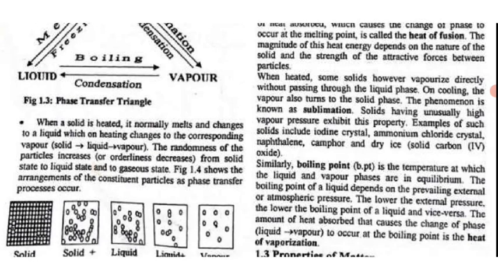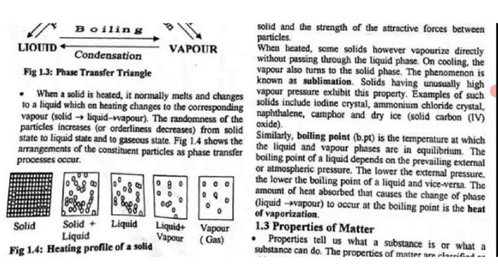Similarly, boiling point is the temperature at which the liquid and vapor phases are in equilibrium. The boiling point of a liquid depends on the prevailing external atmospheric pressure. The lower the external pressure, the lower the boiling point of a liquid, and vice versa. The amount of heat absorbed that causes the change of phase, that is liquid to vapor, to occur at the boiling point is the heat of vaporization. At the melting point, we have the heat of fusion. At the boiling point, we have the heat of vaporization.